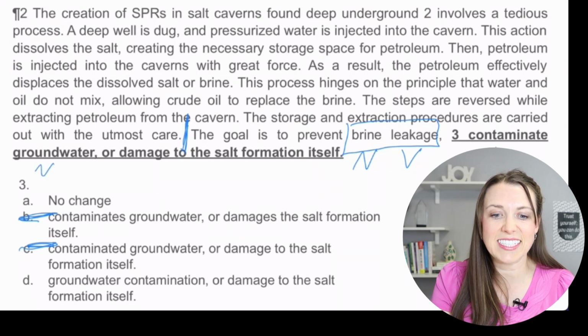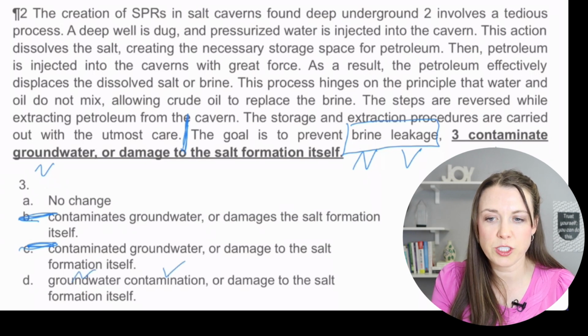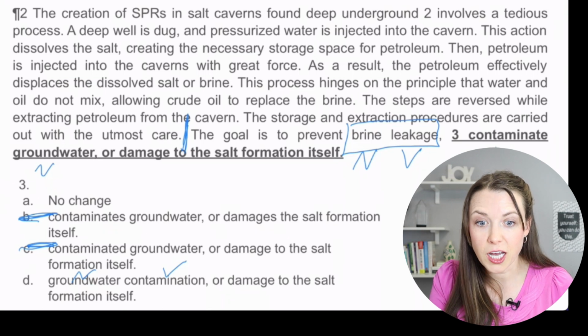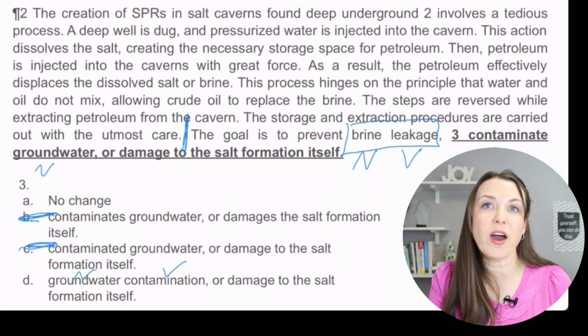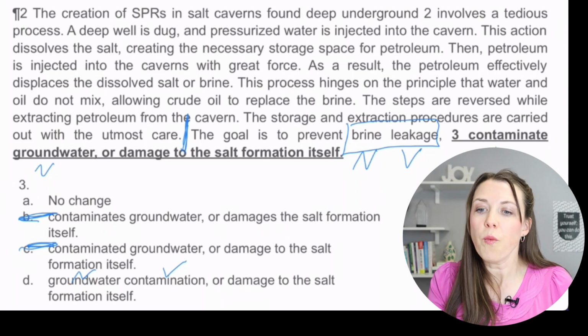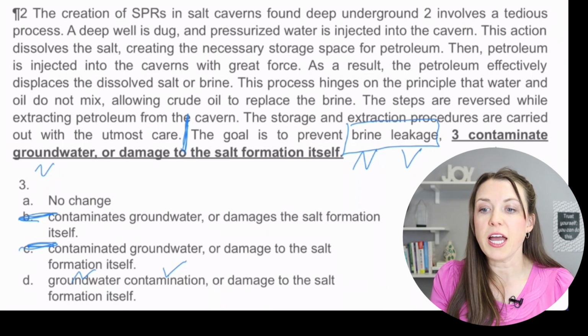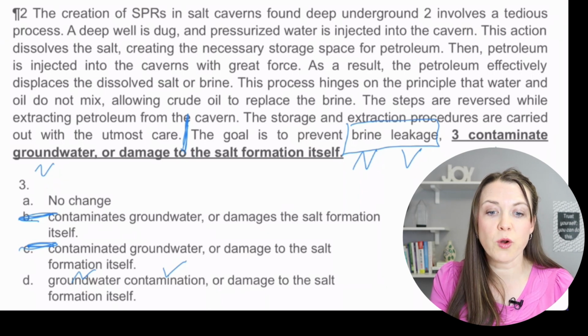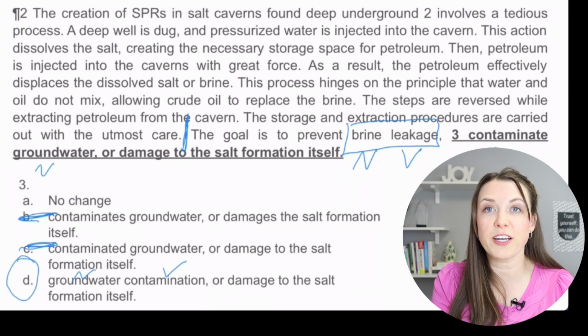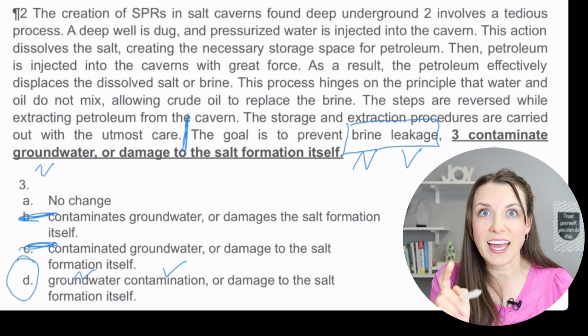Let's look here at D. We have groundwater, which is the noun, and contamination, which is the verb. Okay, so we want to be consistent, right? So brine leakage goes noun, verb, and we want to be consistent. So we're going to go with D, noun, verb, groundwater, contamination. And that, my friend, is the answer D.